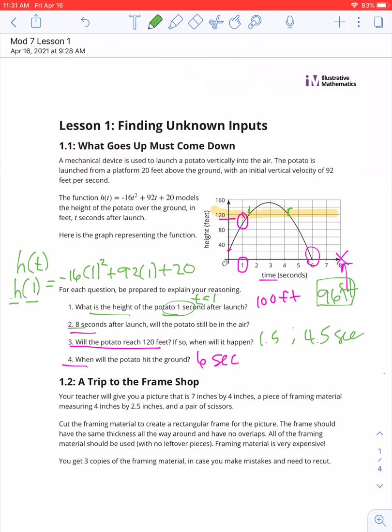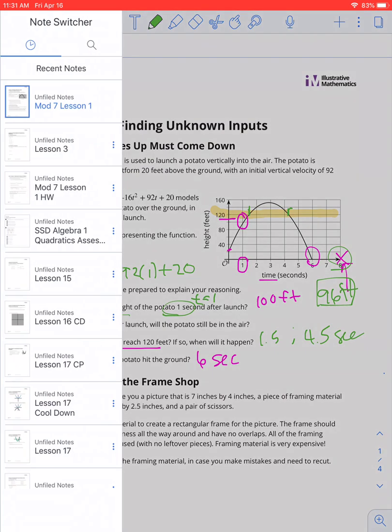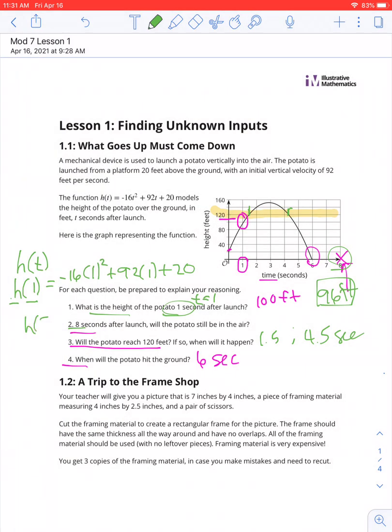And if you type that into your calculator, I'm going to do that with you. So negative 16 times 1 plus 92 plus 20. The height is actually 96 feet. Okay?